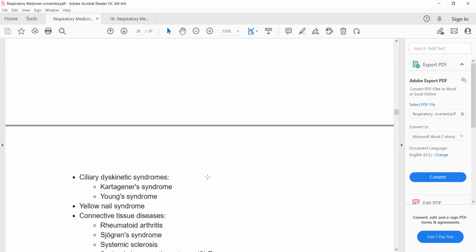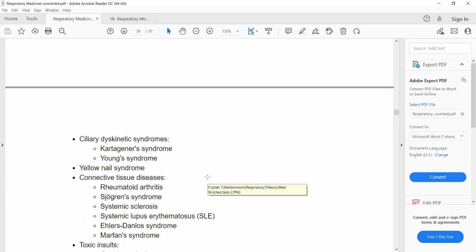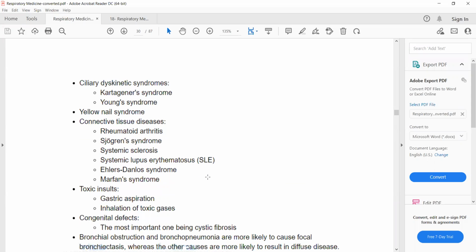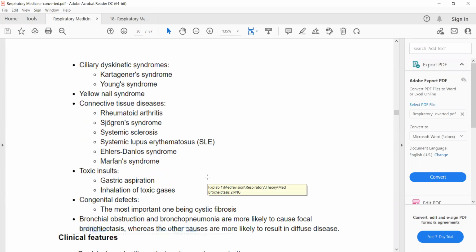Connective tissue diseases such as rheumatoid arthritis, Sjogren's syndrome, systemic sclerosis, and SLE can all lead to bronchiectasis. So in short, anything that interferes with the movement of the mucus will lead to bronchiectasis or permanent dilatation of the airways.